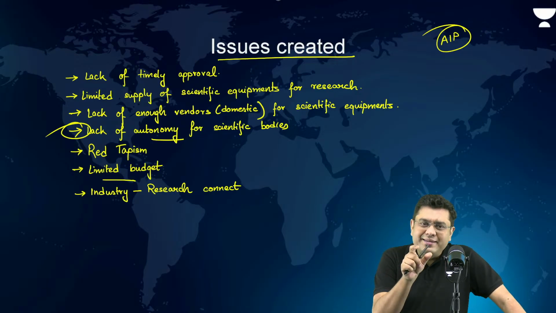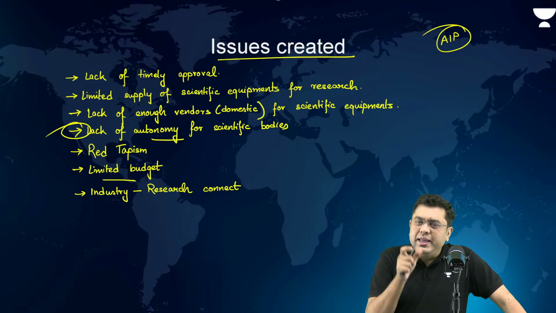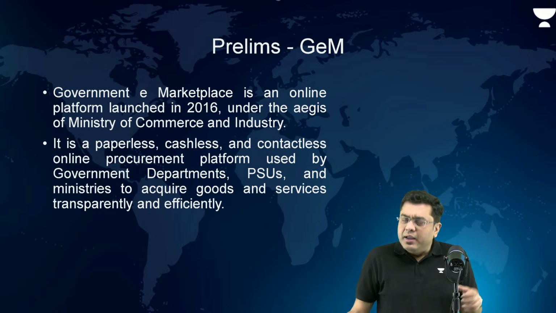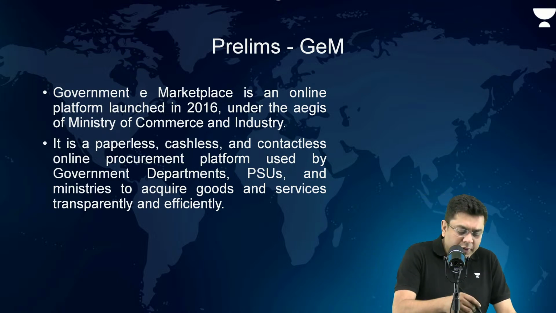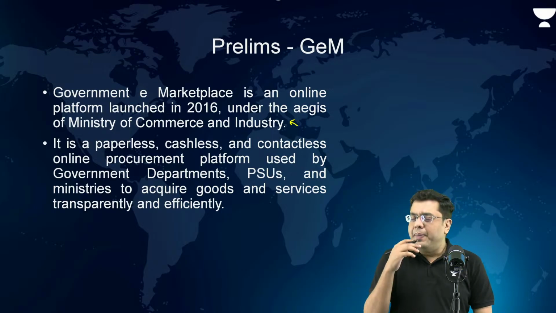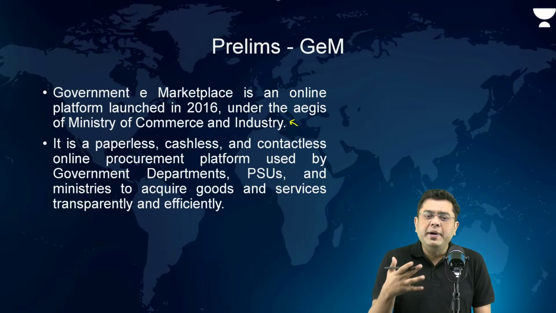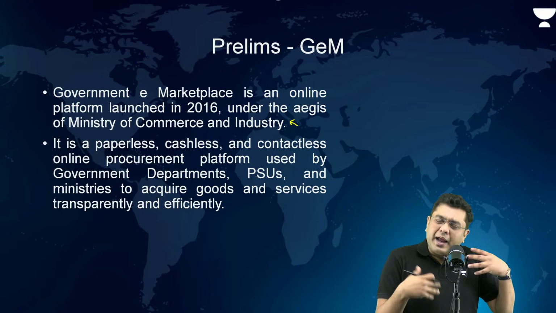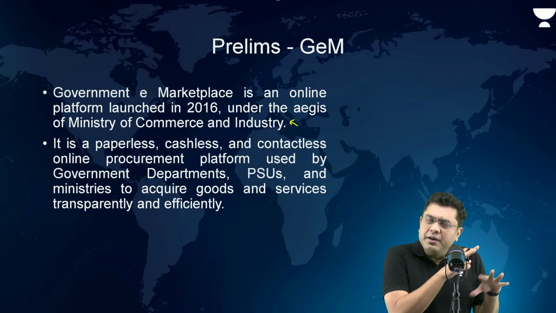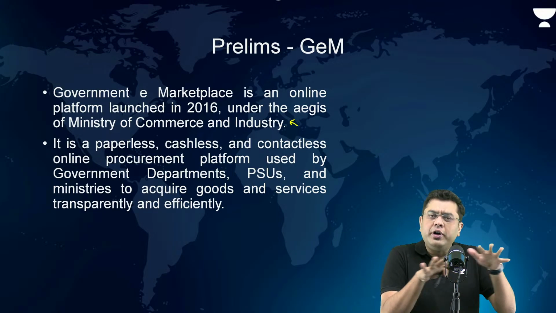Now, what is this government e-marketplace? When we talk about GeM, this was launched way back in 2016. It is under the Ministry of Commerce and Industry. The purpose behind it was very simple: to streamline the procurement policy. Because prior to this, wherever the government needed any kind of procurement to be done, it was so disorganized.